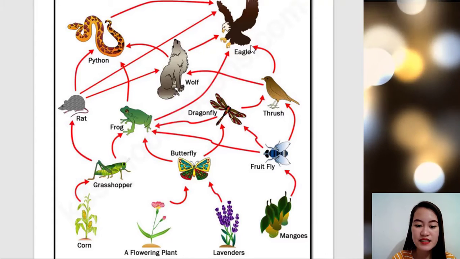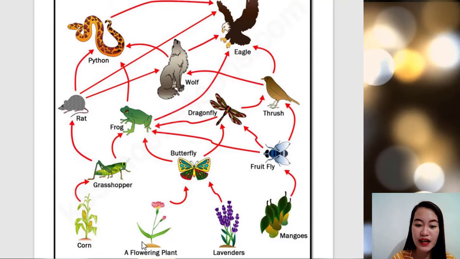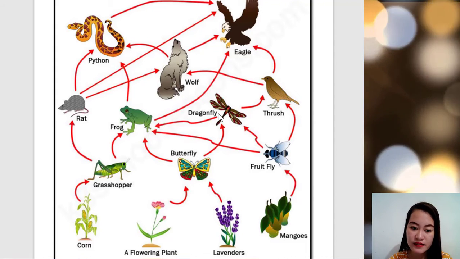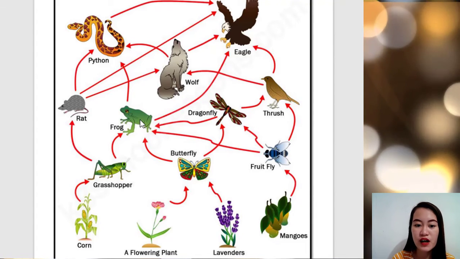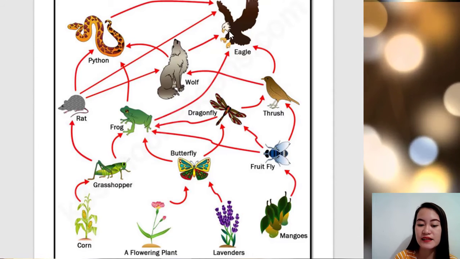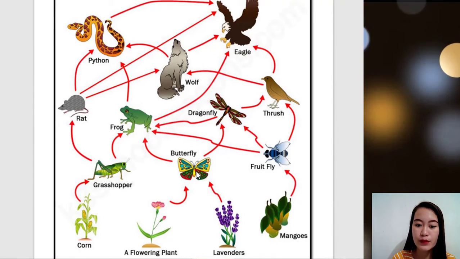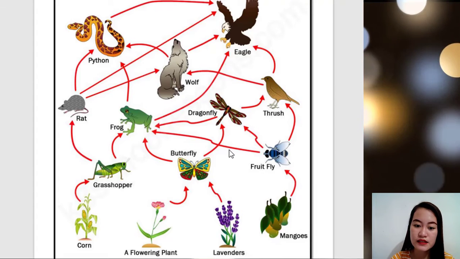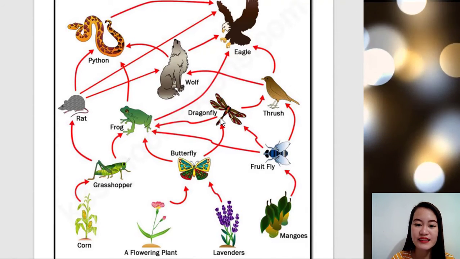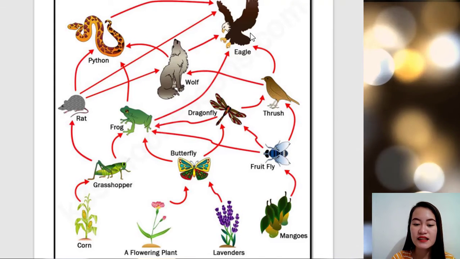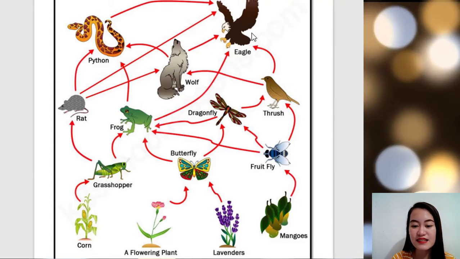Next, balik tayo ulit. Flowering plant, butterfly, dragonfly, frog, python, eagle again. Next, let us proceed to the lavenders. Butterfly, dragonfly, thrush, eagle. The last is the eagle.